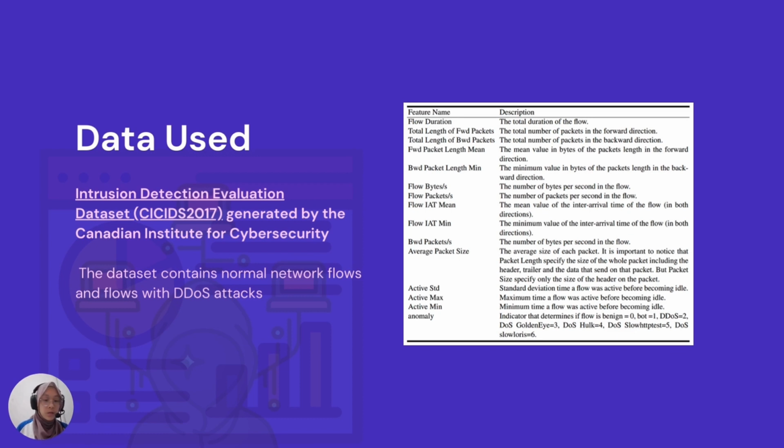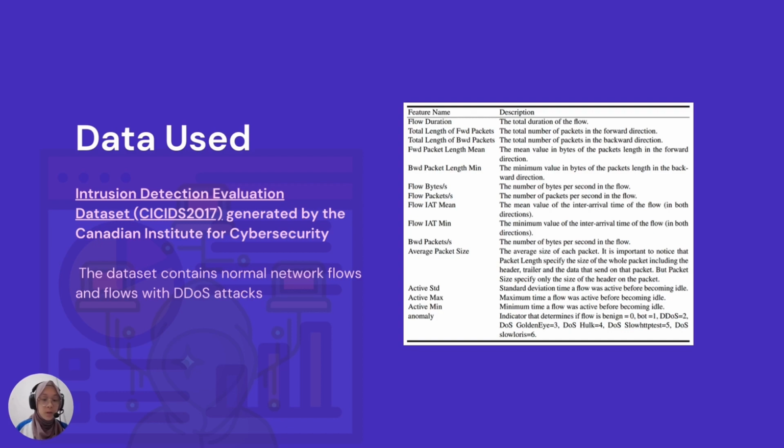The data used is from the intrusion detection evaluation data set generated by the Canadian Institute of Cybersecurity in 2017. This dataset contains normal network flows as well as flows with DDoS attacks. And on the right here, we can see that there are 14 features. Upon EDA, out of 85 features, 14 have been selected to be used for this research.